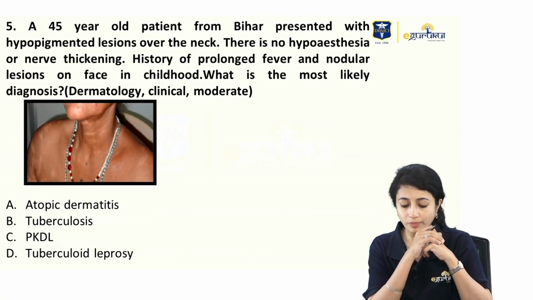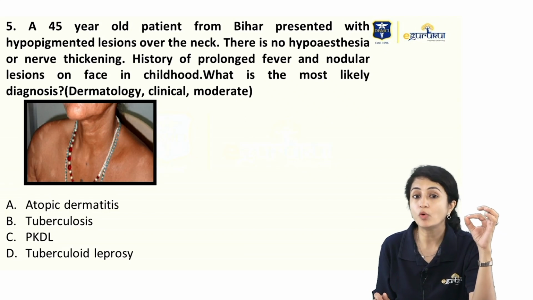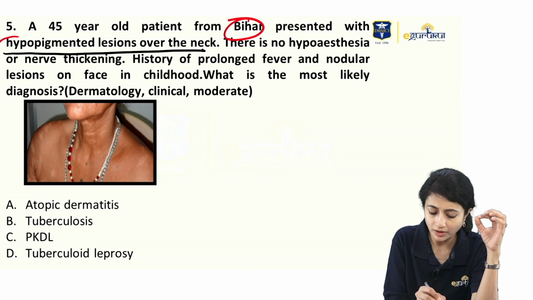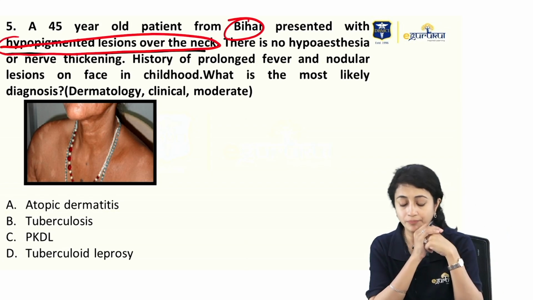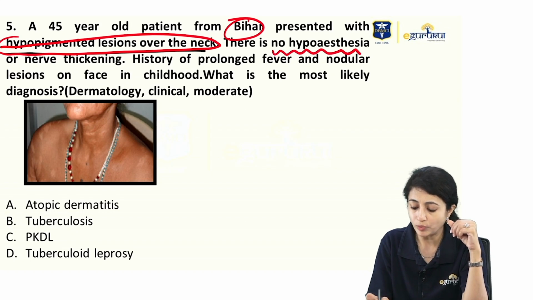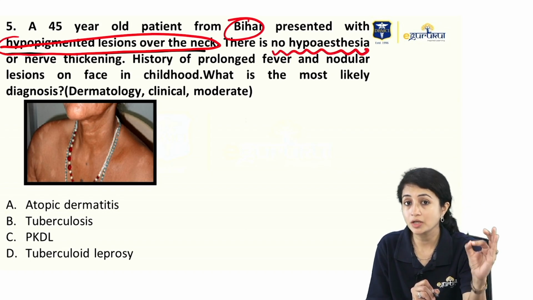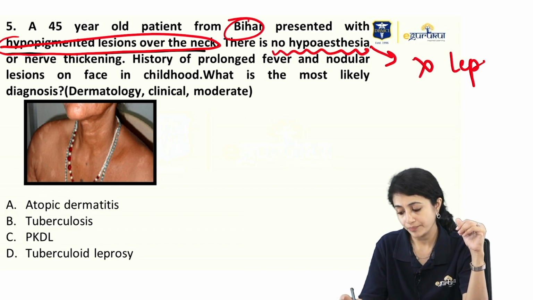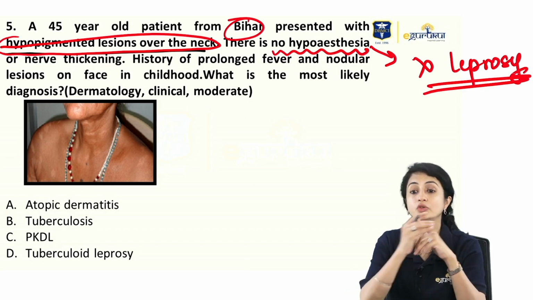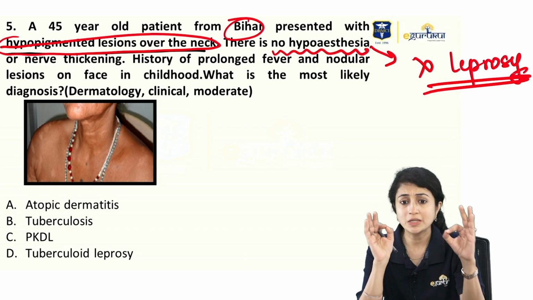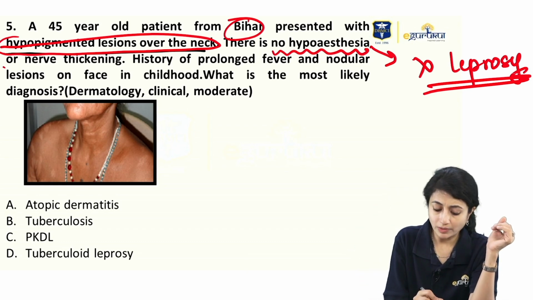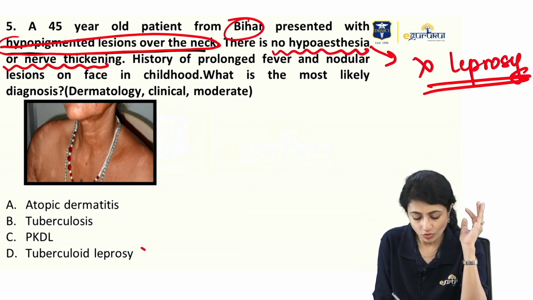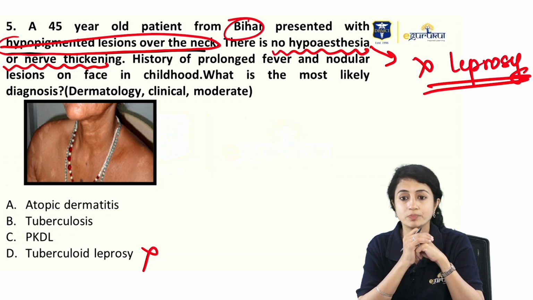Now, a 45-year-old patient from Bihar presented with hypopigmented lesions over the neck. So one thing, resident of Bihar and then has hypopigmented lesions over the neck. There is no hypoesthesia. If they mention that there is no hypoesthesia, they are basically helping you rule out leprosy. Remember this. They will specifically mention this if they want to rule out leprosy. No hypoesthesia, no nerve thickening. So they are telling you don't think about leprosy. So strike out leprosy from your options.